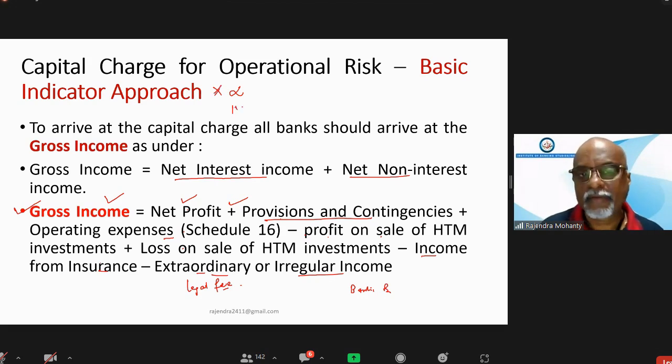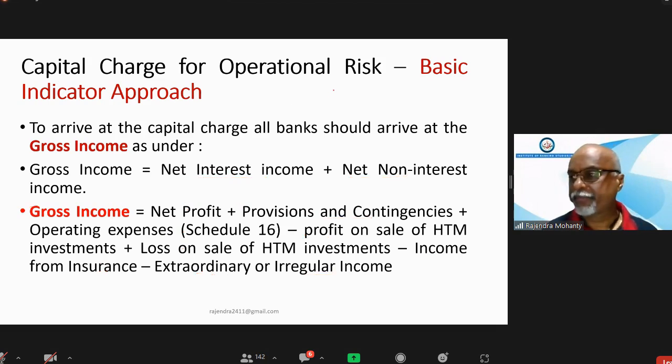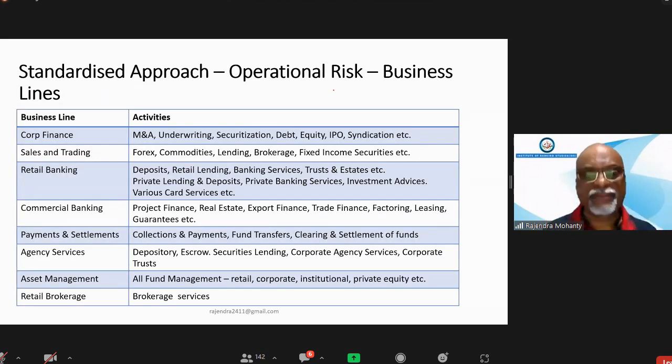15%. So that becomes your capital for operational risk under the basic indicator approach. Okay? For the standardized approach, it is the same thing, but the different thing here is that for each business line, there